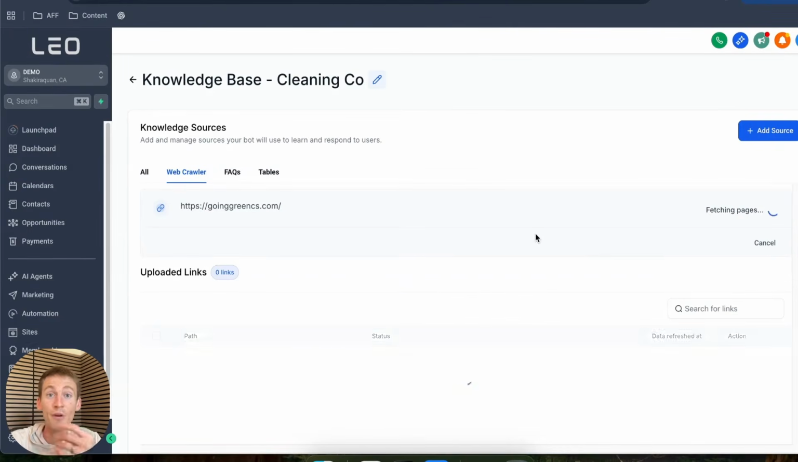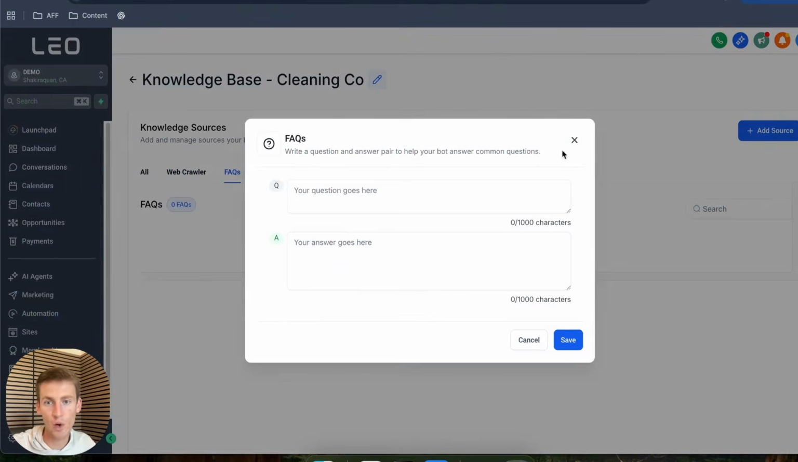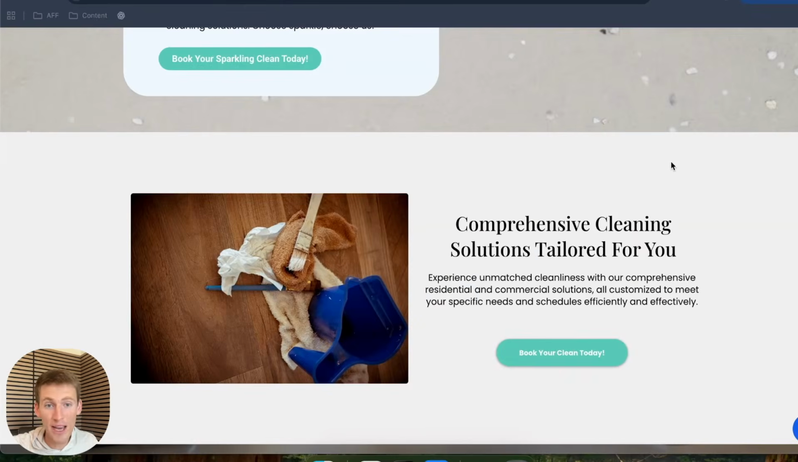And if there's any information that the business owner doesn't have on their website, we can actually just come back to add source and then add any frequently asked questions. And so this way we're able to customize the AI chatbot so that it knows everything about the specific business. And so everything I just showed you there is all that you need to do to be able to help small business owners convert website visitors into actual leads or booked appointments for their business. And if they don't have a good website, we can just create one for them from scratch.